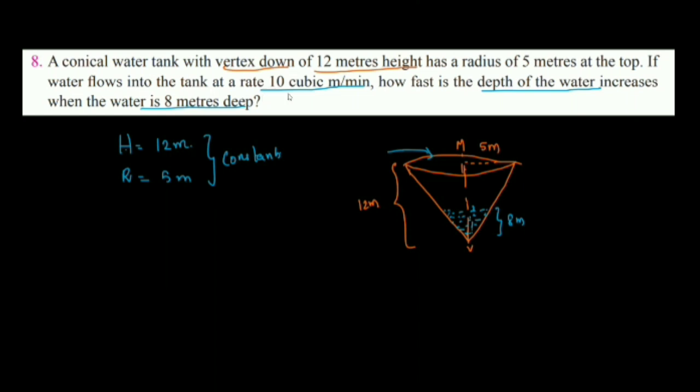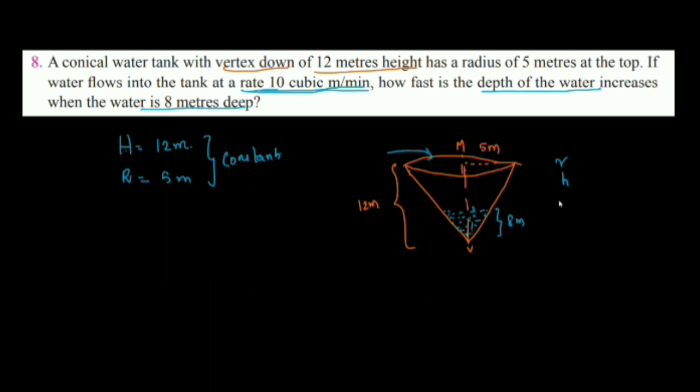The water flows into the tank at the rate of 10 cubic meters per minute. Rate of change of what is given here? We have 3 variables here. One is the radius of the water surface; as the water level increases, this is changing. Small r for the radius. The height is changing, small h. What else is increasing? The width will not change. The volume of the water is increasing. As the height increases, the volume of the water also increases. So all these 3 are variables here.